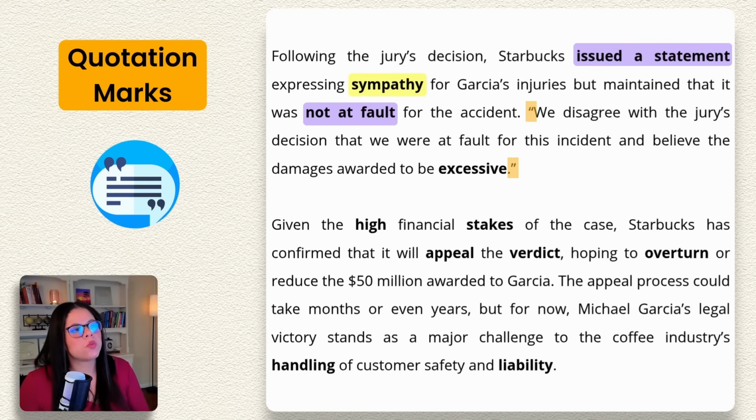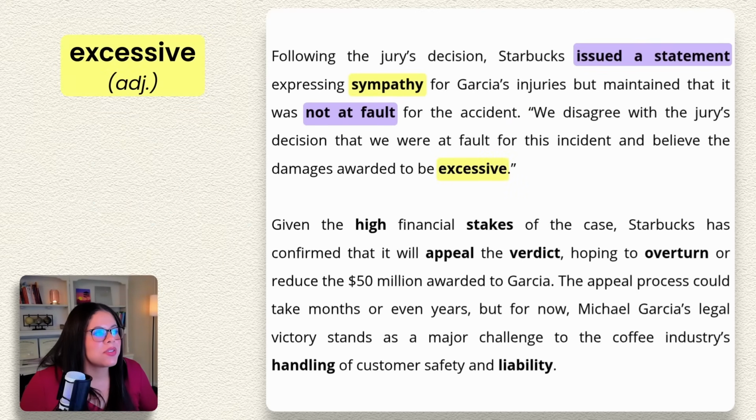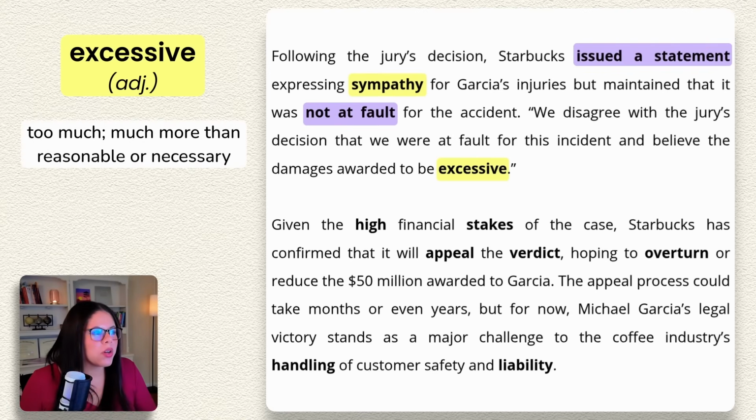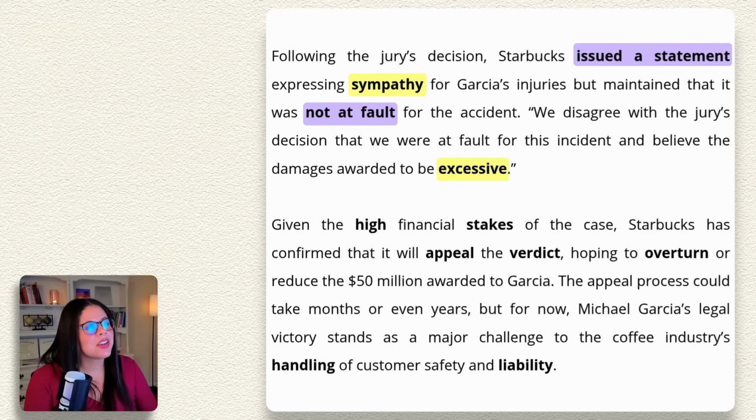So the jury decided that we were at fault, we disagree with this and believe the damages awarded to be excessive. This is a really great adjective to know. That means it's too much. It's much more than reasonable, much more than necessary, to be excessive. Okay, almost done here. Let's look at the last paragraph together. Given the high financial stakes of the case, Starbucks has confirmed that it will appeal the verdict, hoping to overturn or reduce the $50 million awarded to Garcia.